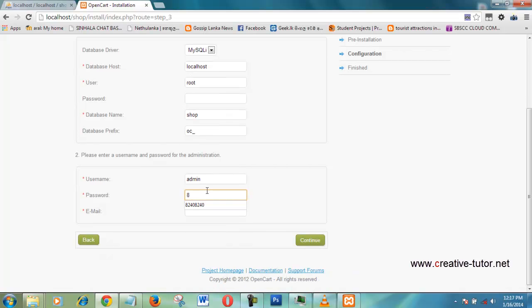I typed the admin password and email address. Okay, then I can click on continue.